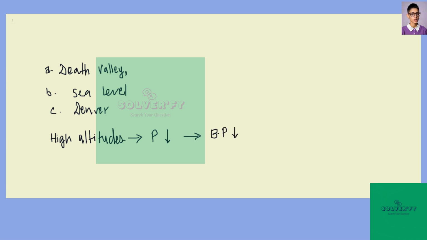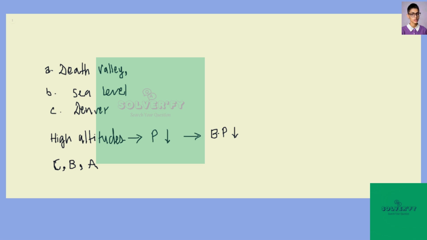Okay, so let's rank them in order of high altitude. So the highest altitude is Denver here, so Denver, C. And the other high altitude is the sea level, of course, and the place with the lowest elevation is the Death Valley here, so that is A. So at Denver, the altitude is maximum, so pressure is minimum. Then the boiling point is also minimum, right?